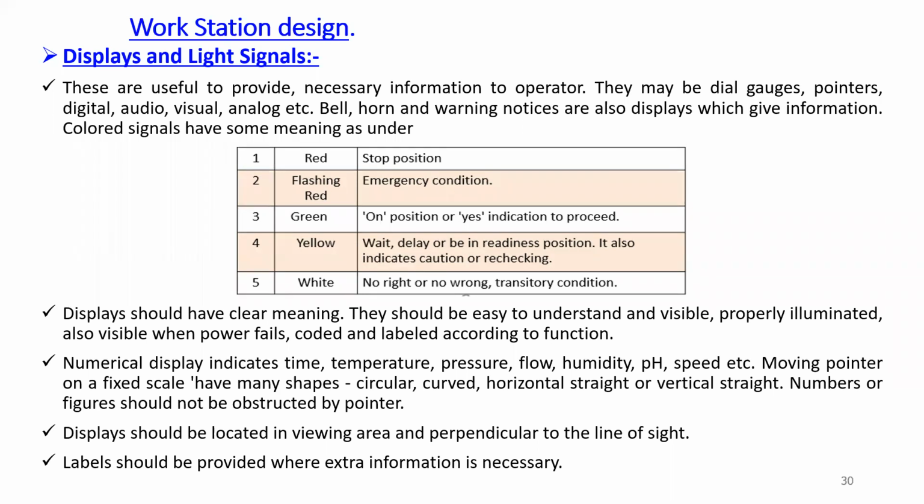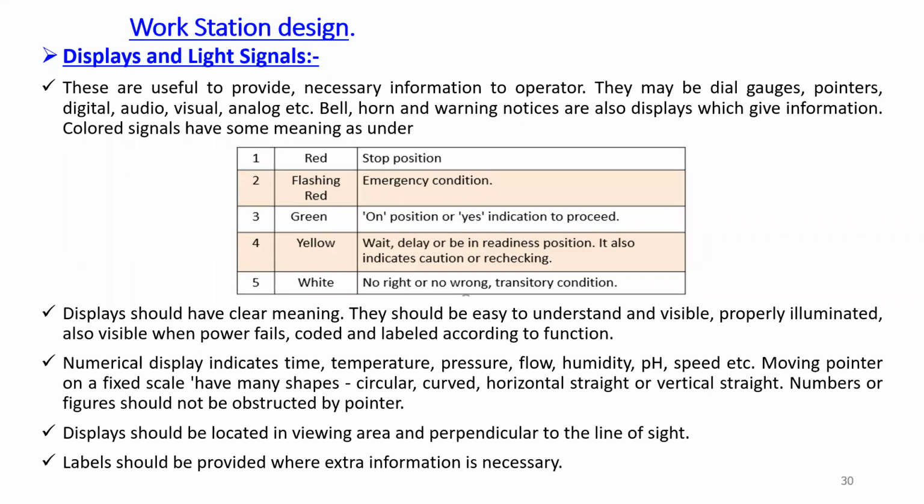Then they should be coded and labeled according to the function. Some coding and some labels should be used in the display signs also. The numerical display indicates time, temperature, pressure, flow, humidity, pH, speed, etc. These are different examples of numerical displays.